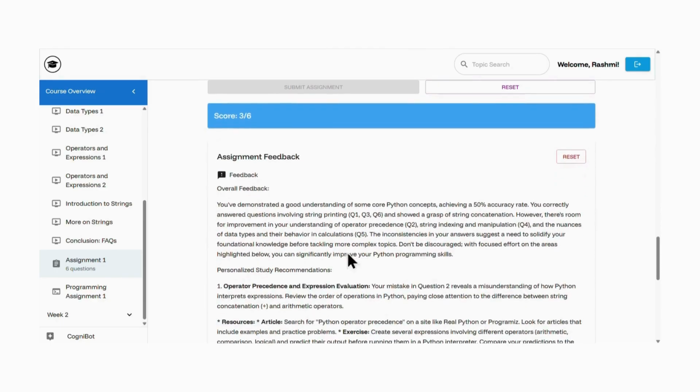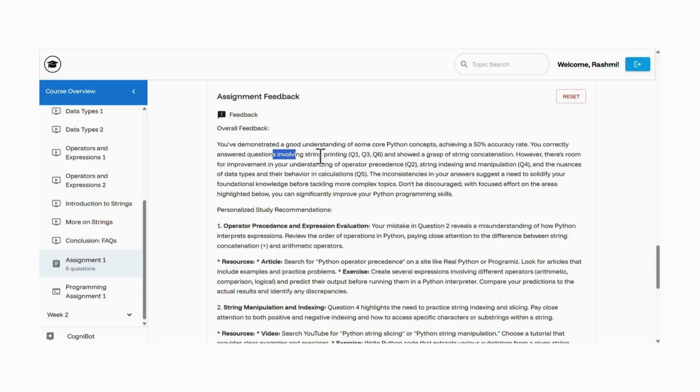So it's going to give me feedback. It says that I have demonstrated a good understanding of some core Python concepts, achieving a 50% accuracy rate. Then it's going to give me some recommendations based on my performance. So it's telling me that I understand the string printing concept, which is evident from my correct answers for question number 1, question number 3, and question number 6.